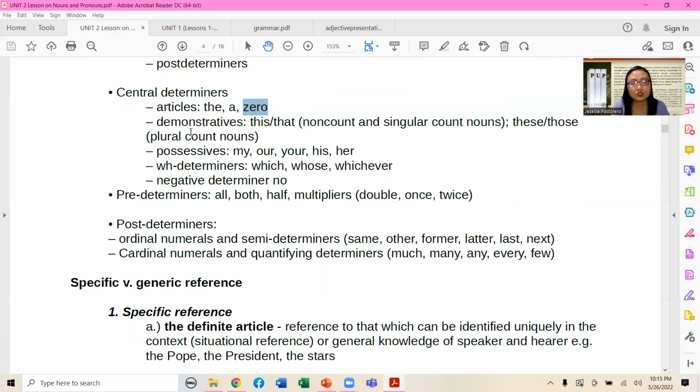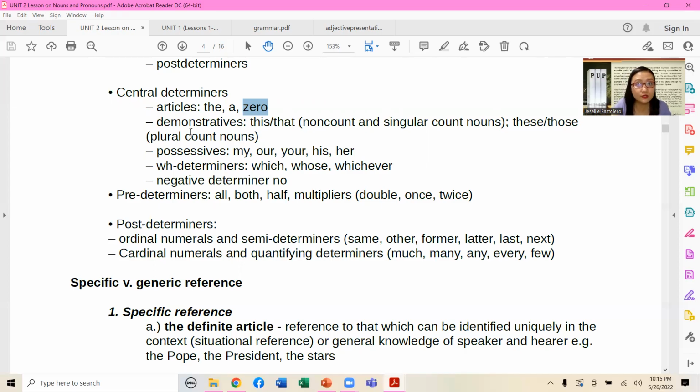The WH words: which, whose, whichever. And of course, we have the pre-determiners also, such as all, both, half, multiple, double, once, twice, okay? So you would see that the pre-determiners come before, right? The central determiners can be from the beginning, from the word itself, the central part of the sentence, or even at the predicative part. Okay.